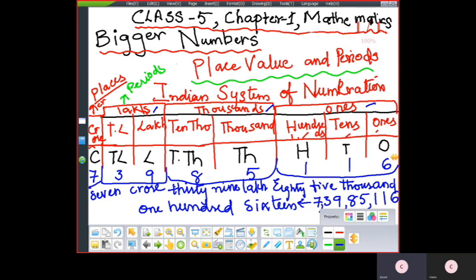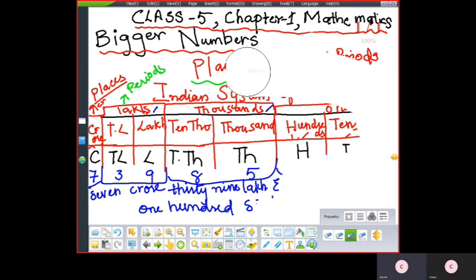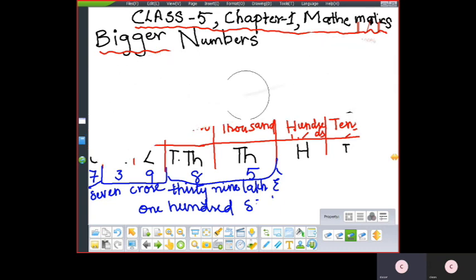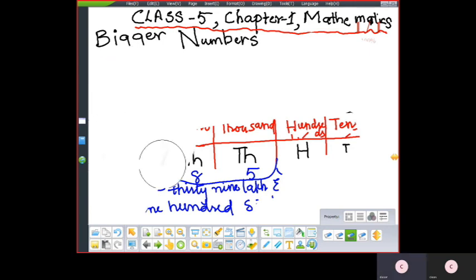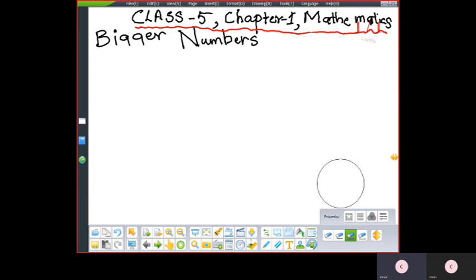Is it done, children? Okay. So it is very clear for you. So this is the Indian system of numeration. Yes or no? This is the first and the foremost thing. You have to understand it and go through it very clearly.